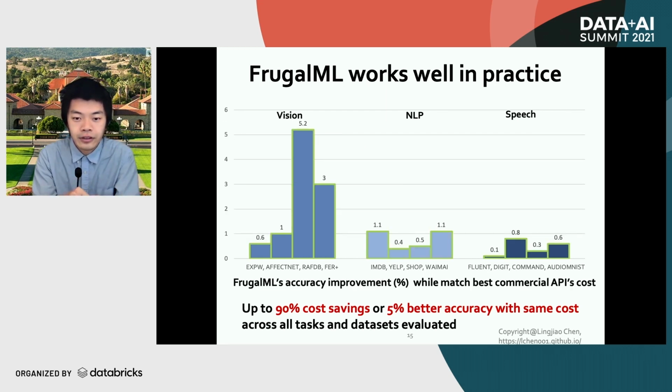This figure shows FrugalML's accuracy improvement while matching the best commercial API's cost. In fact, FrugalML could reach as high as 5% accuracy improvement. So this shows FrugalML's other benefit, which is that utilizing the power of all APIs in the market can actually lead to overall higher accuracy.